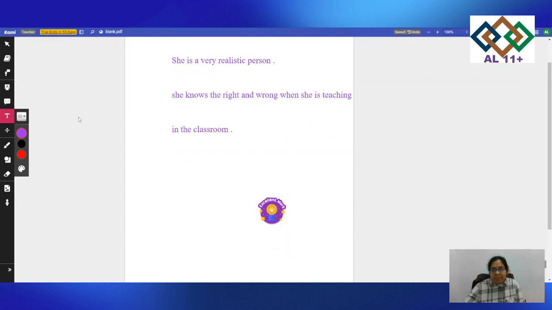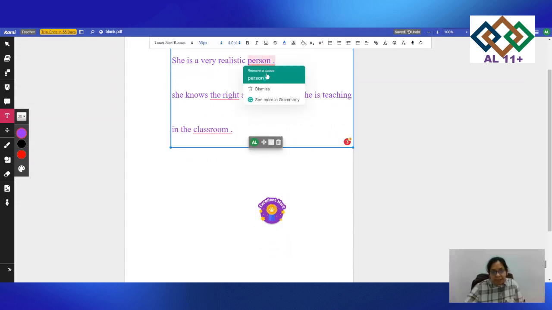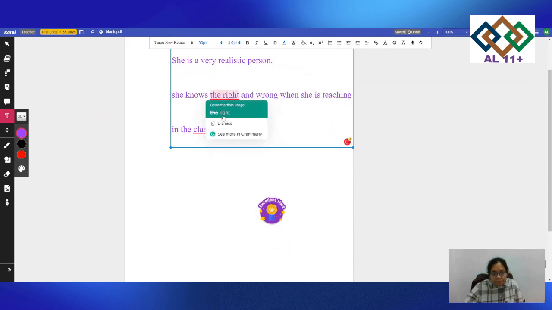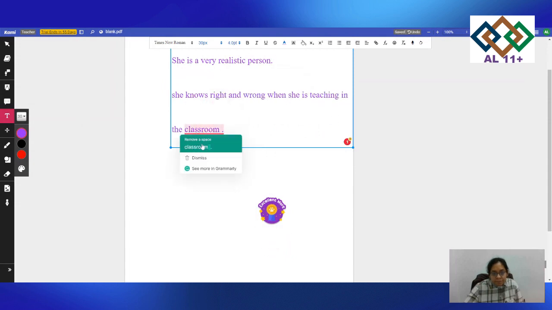I have continued the sentence and I have used the word realistic. She is a very realistic person. She knows the right and wrong when she is teaching in the classroom. So I have continued making the word realistic, and I have also made more sentences using the word realistic. So let's have another word now and see how we can make a sentence for that word.